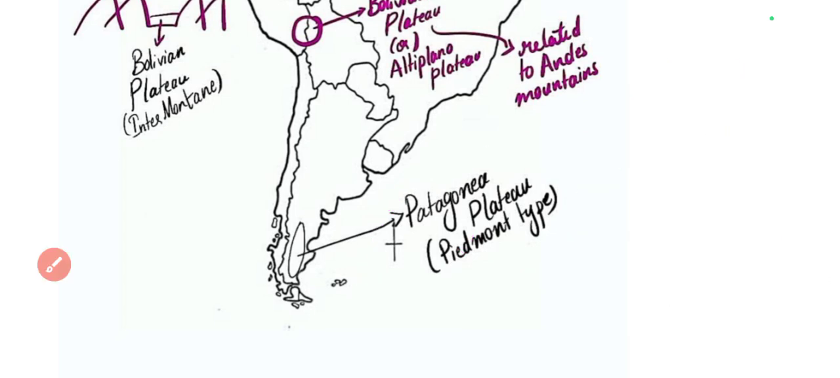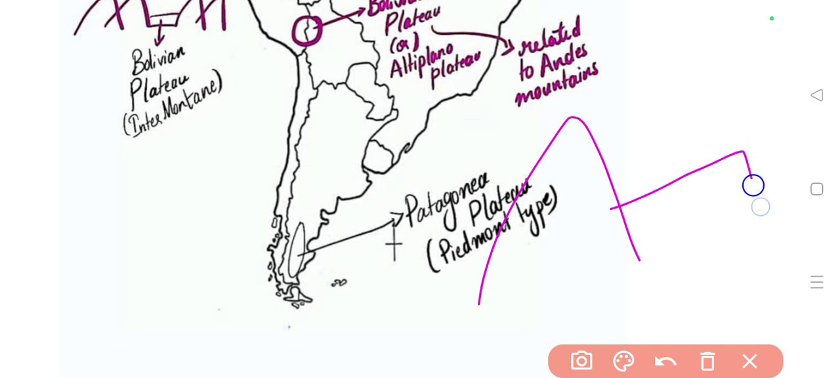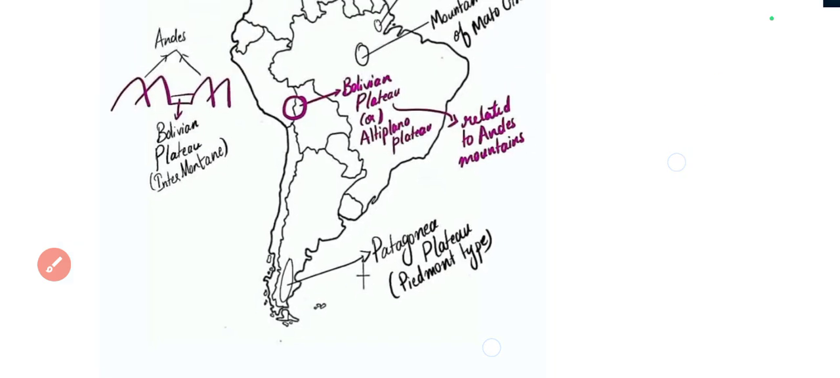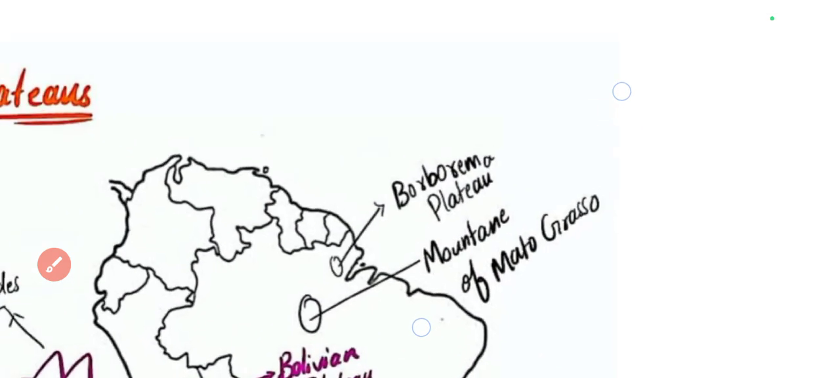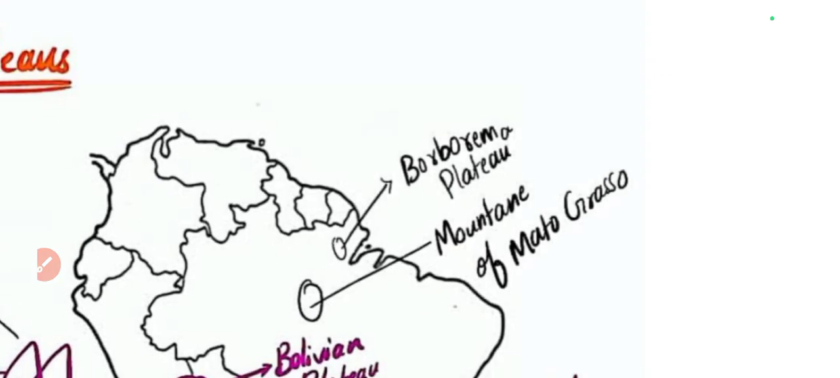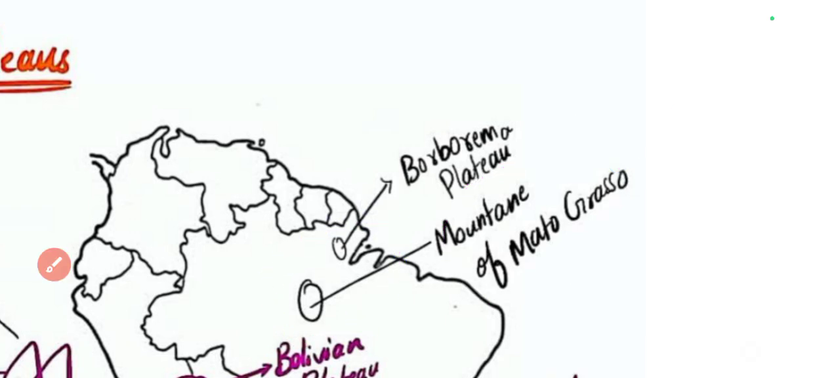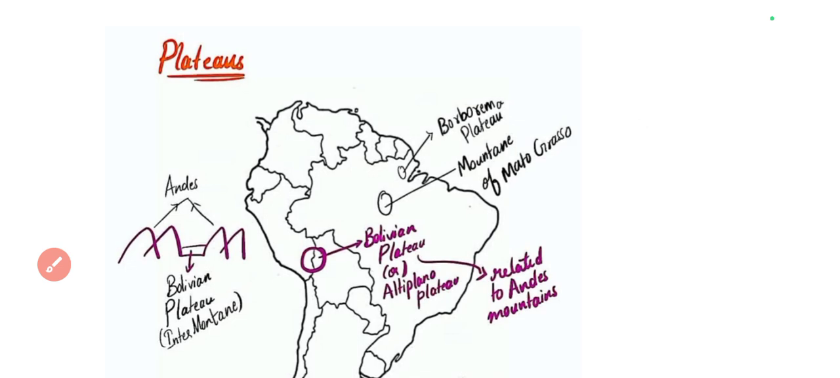This is a Piedmont plateau, which means it is found near the foothills of the other mountain. That mountain is the Andes. And there are other plateaus: one is the Borborema Plateau and the other is the Mato Grosso plateau. These two are located in Brazil. So these are the things that we have done till the last class.